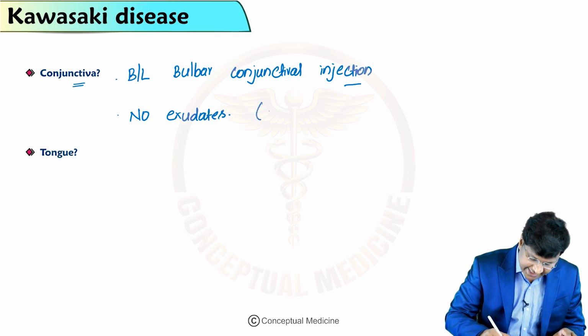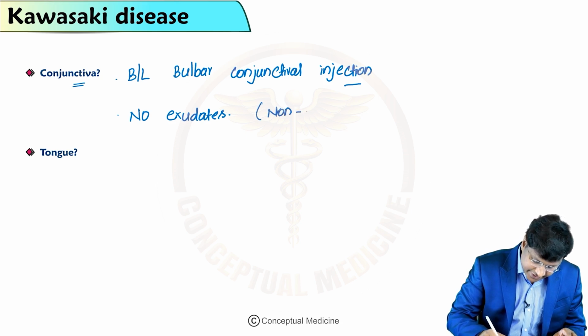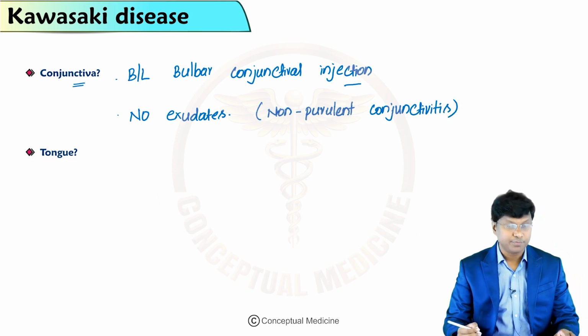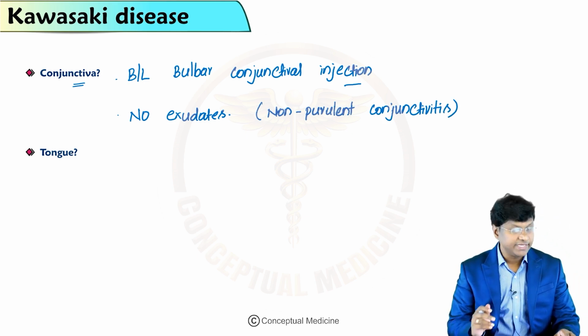So we call this non-purulent conjunctivitis. That is about the involvement of the conjunctiva in Kawasaki disease.